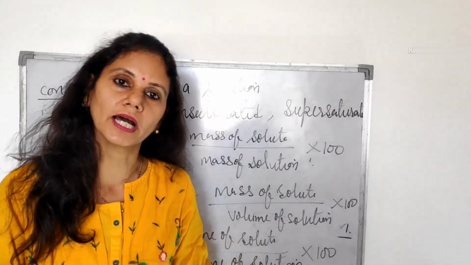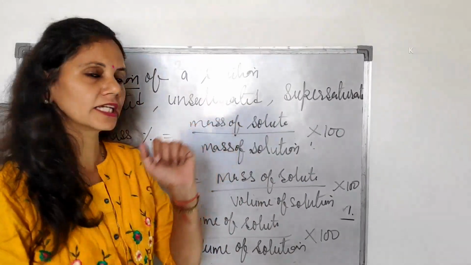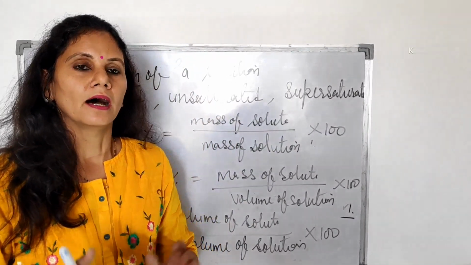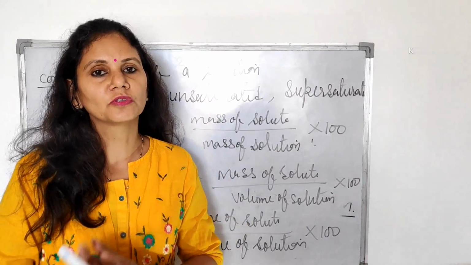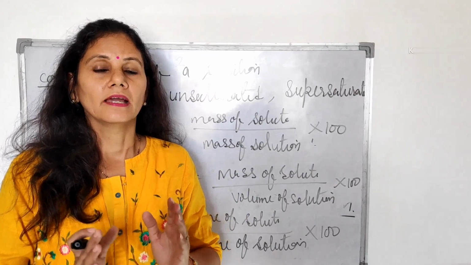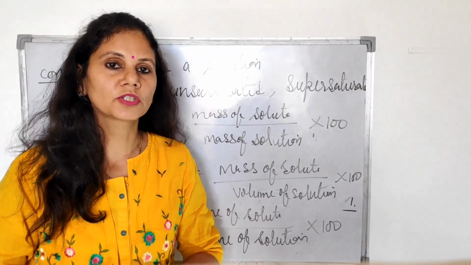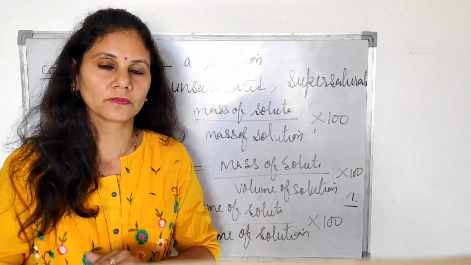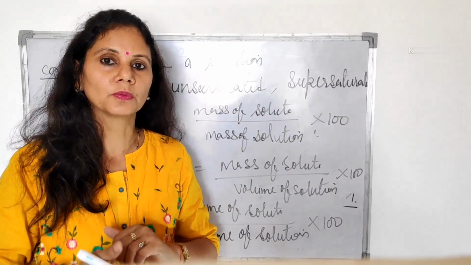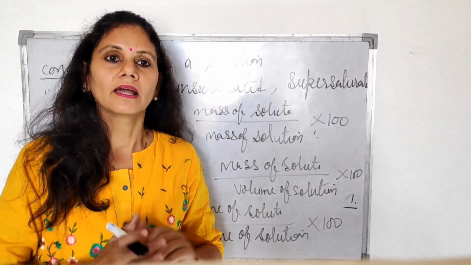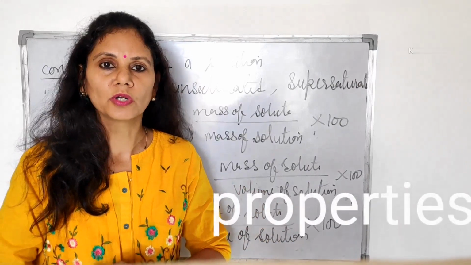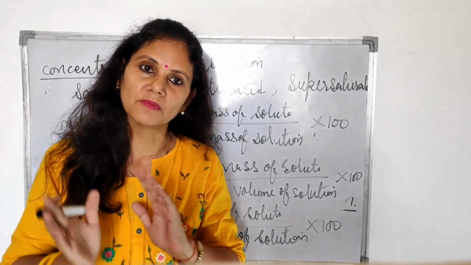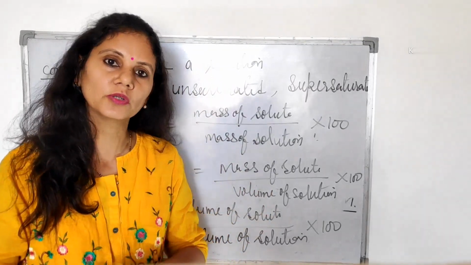First we have to discuss unsaturated solution. What is an unsaturated solution? Unsaturated solutions are those in which, if we have dissolved 1 spoonful of sugar in water, it has the tendency to dissolve more sugar. This kind of solution is called unsaturated, in which we can dissolve more solute. And if we mix 2 spoons, 3 spoons, and after 3 spoons of sugar the water is not capable of dissolving more sugar, then this kind of solution is called a saturated solution. Means they are completely saturated with the solute amount.